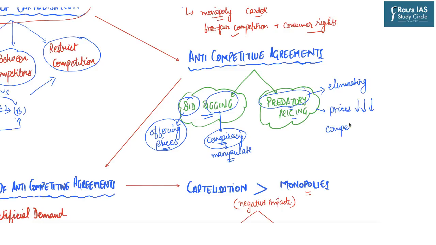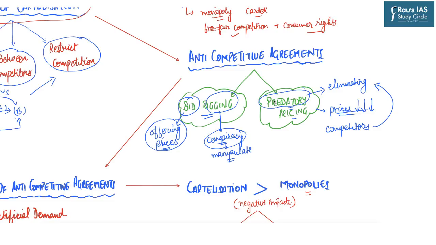Suppose we have a bike of a brand A and its cost in the market is, for example, 2 lakh rupees. Now, if I enter into the market and I keep the price of that very bike at around 20,000 rupees, which is far below the prices offered by my competitors, eventually all the competitors will be eliminated from the market, and then I will have a monopoly in the market, which I can then exploit by raising the prices slowly.